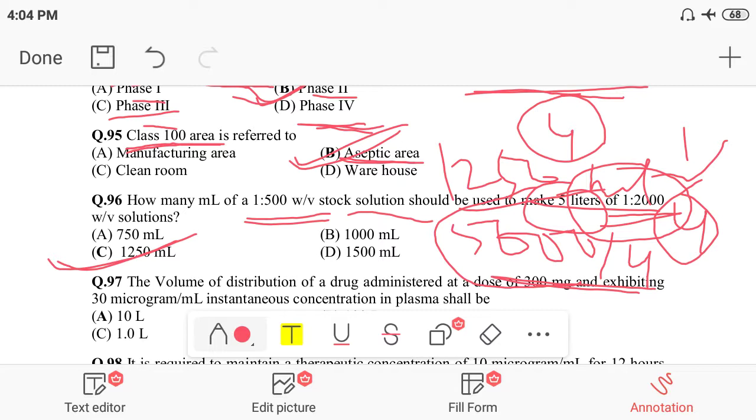So we have diluted it 4 times by adding solvent. That is the correct option for question number 96.